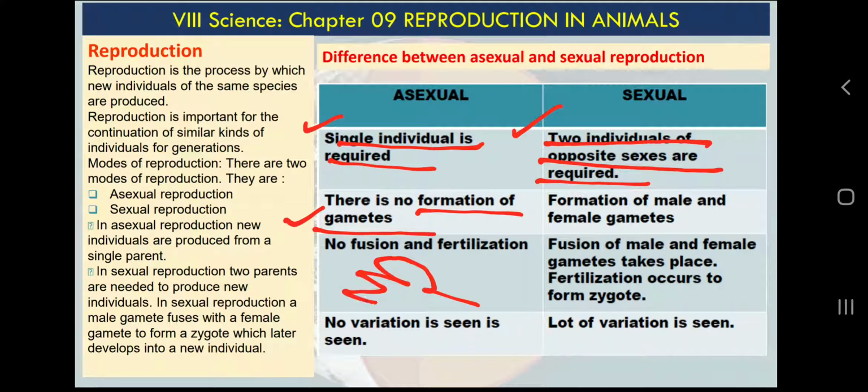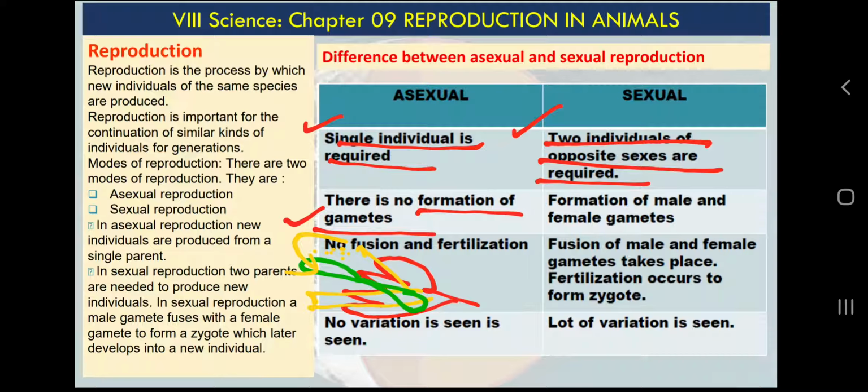Okay, role of flower. So in flower, what we have learned about pollination is that for sexual reproduction in plants, pollination is required. Why do we require pollination? Because there are female gametes in the ovary of the flower, and there are male gametes in the pollen grain. So reaching of pollen from anther to stigma is called pollination. This is what we have learned in class 7 science.